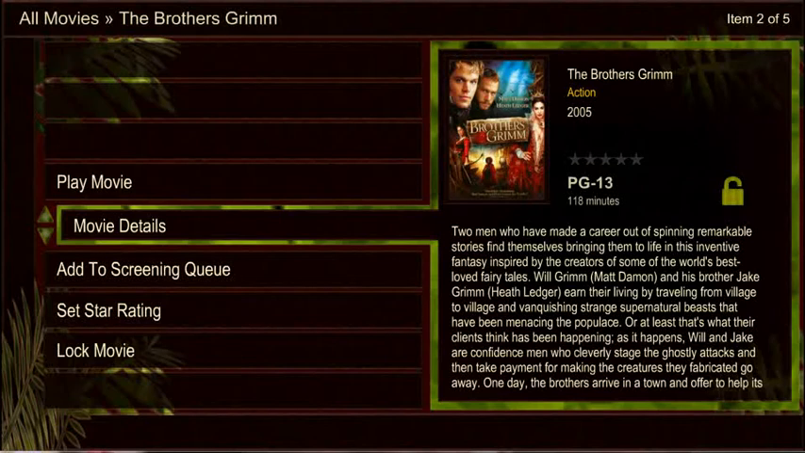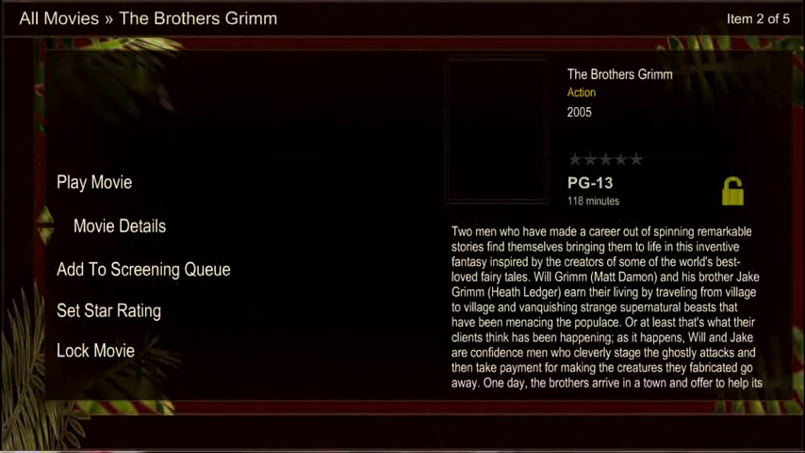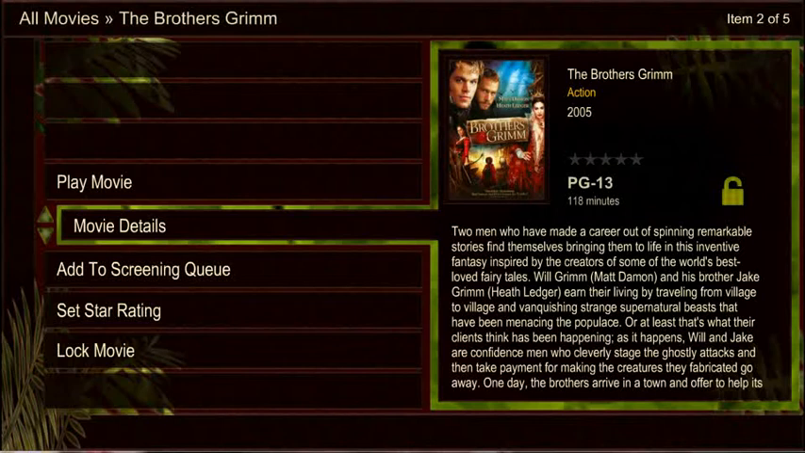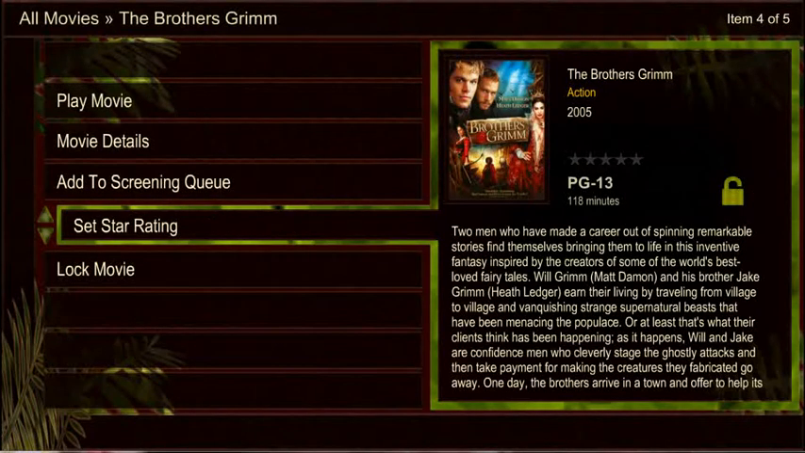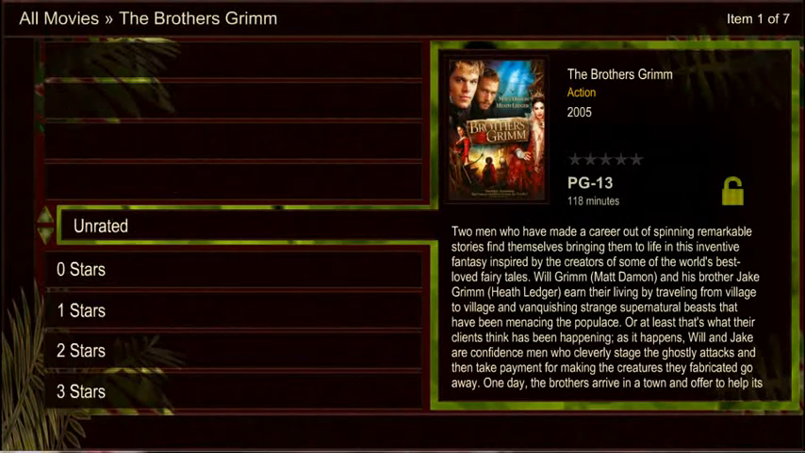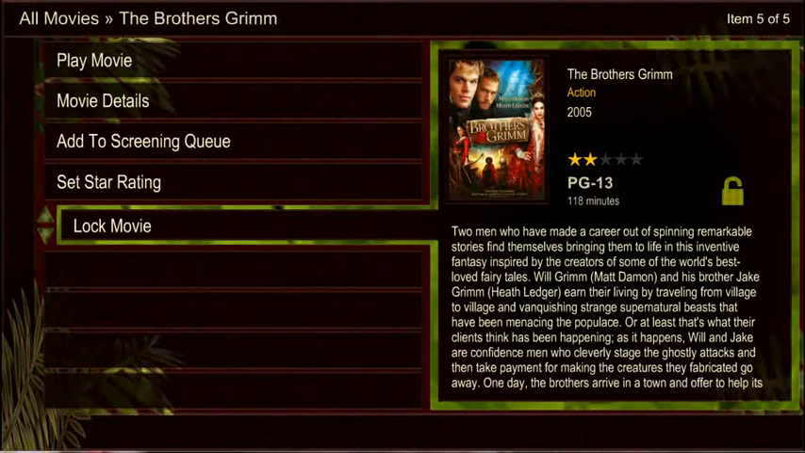When you press the movie details, you will see movie information on a large screen. To return to the selections, press the back key. To add or remove a movie from the screening queue, press OK. To set the star rating, scroll to the appropriate choice and press OK. To lock and unlock the movie, press OK. To return to the thumbnails page, press the back button.